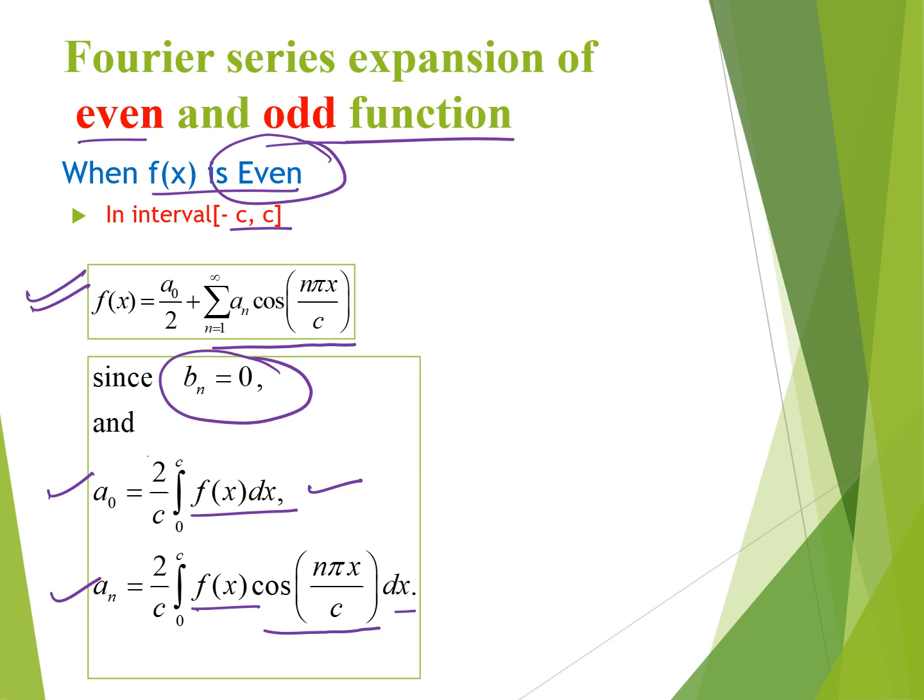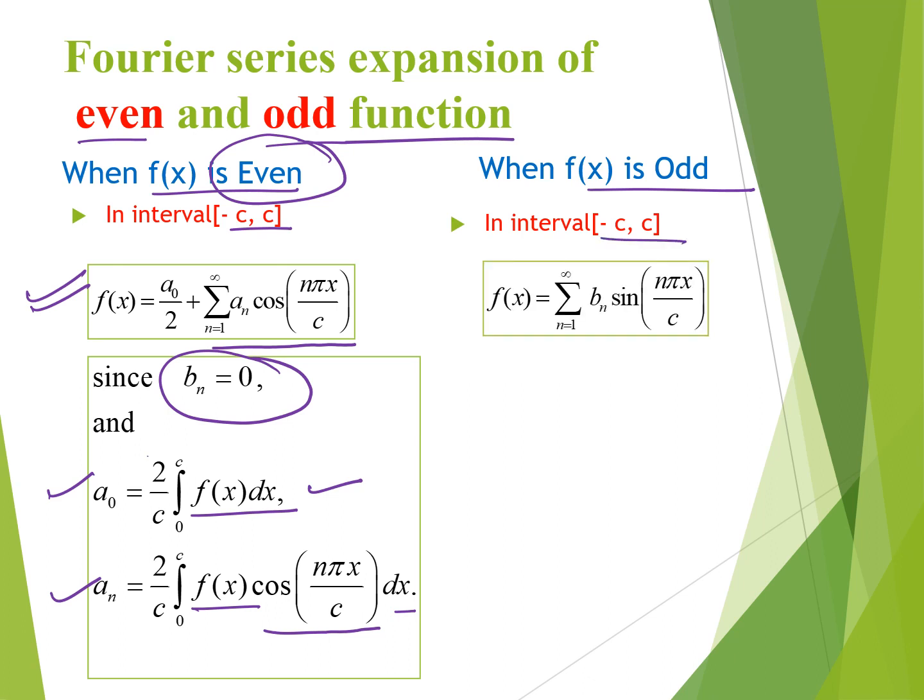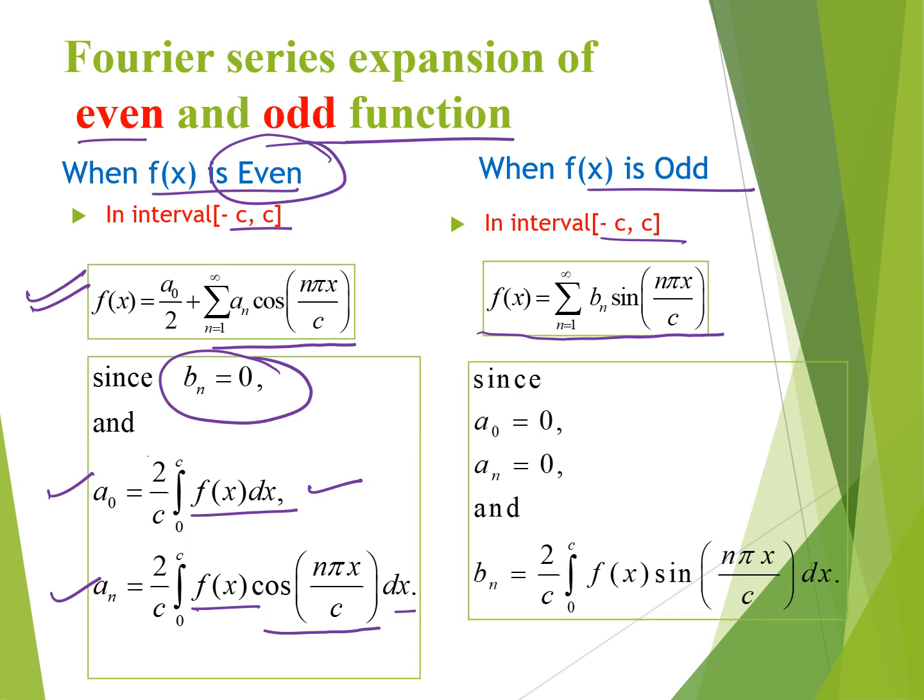We will have only the cos term. If the function is odd, then a naught and an will be 0 for the same value. Then the Fourier series is in terms of sine series. So f(x) is equal to summation n is equal to 1 to infinity bn sine n pi x by c. Because the function is odd, a naught and an are 0. So bn is equal to 2 upon c integration 0 to c f(x) sine n pi x by c dx.